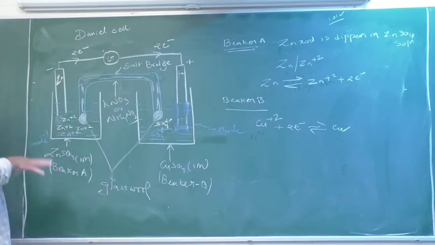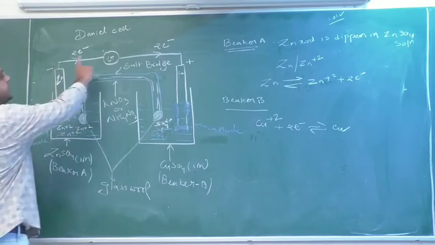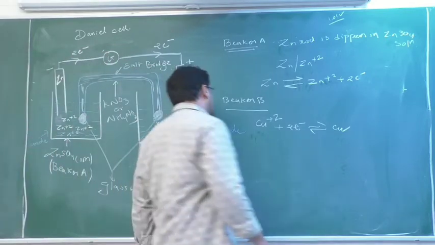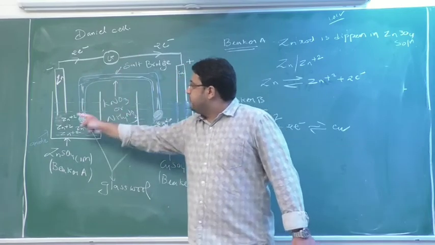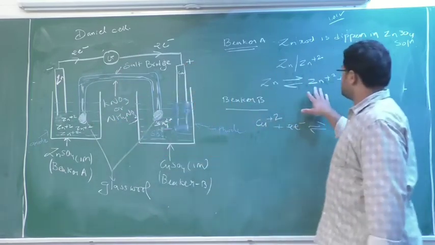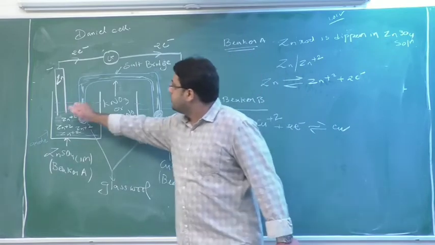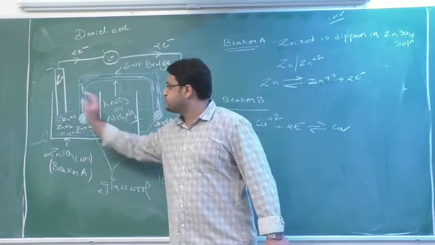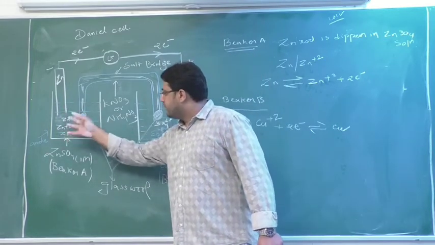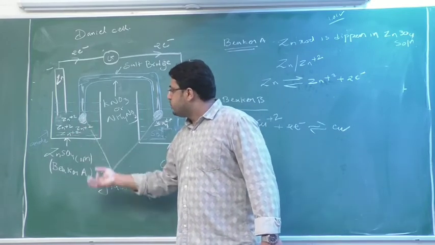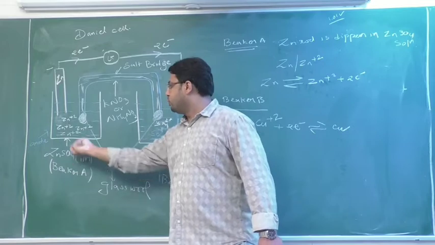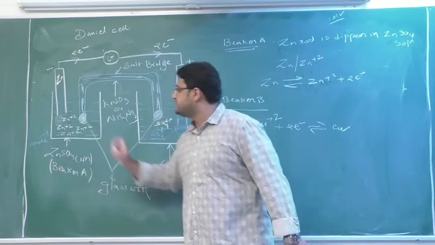When electrical neutrality is not maintained, the electric current stops. Why does the electric current stop? See here, zinc, to release 2 electrons, will again and again convert into Zn plus 2, so slowly zinc is exhausted. Zn plus 2 will keep coming, so in this beaker, positive ions will increase more and more as compared to SO4 2 minus.